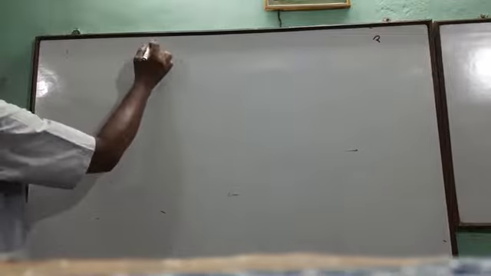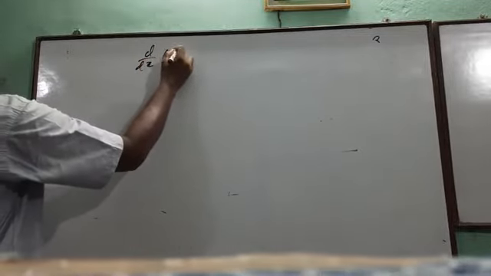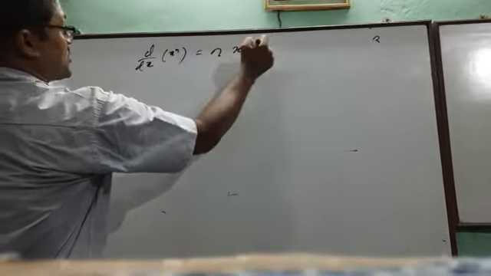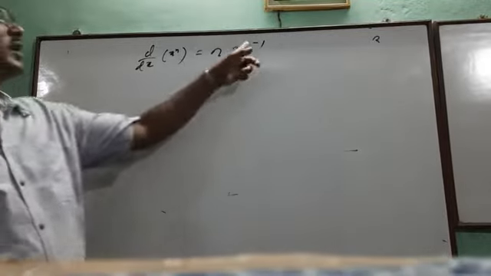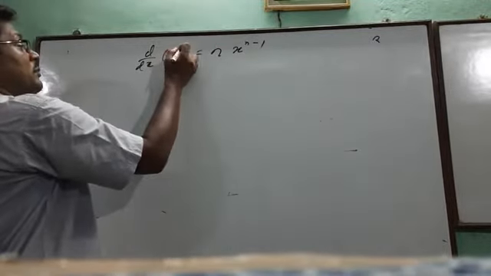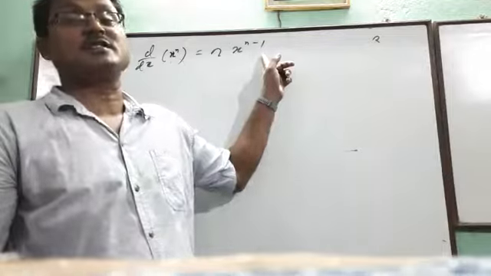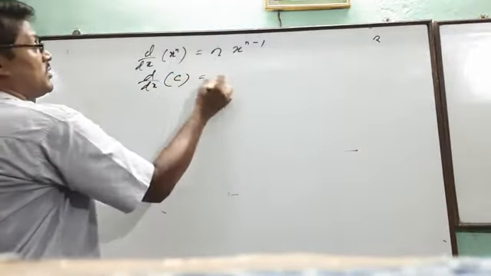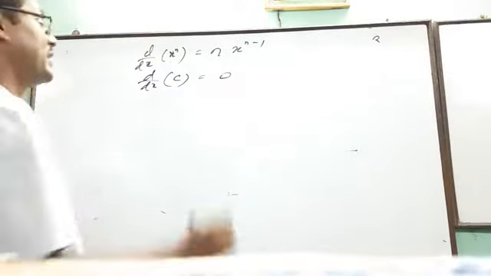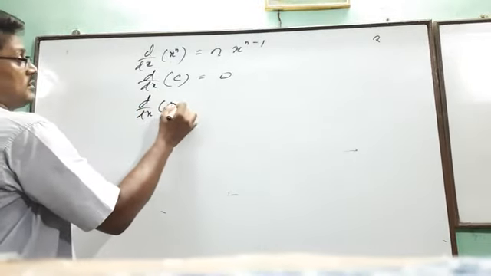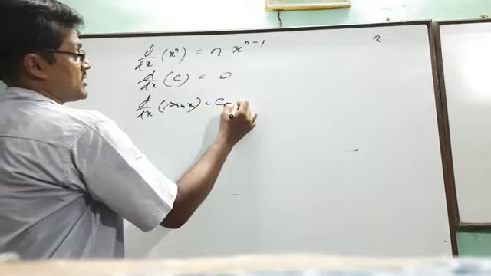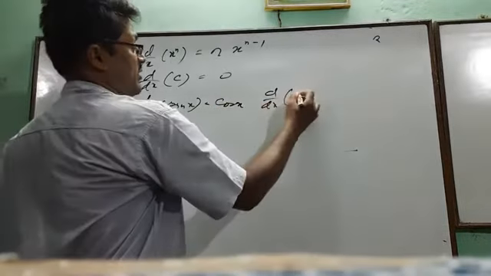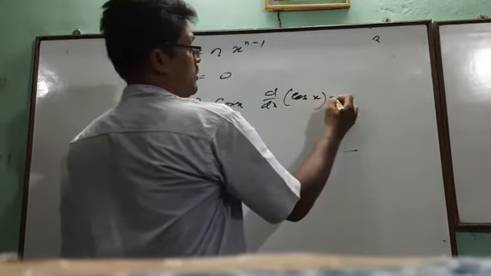When it is used, d/dx of x to the power n will be n x to the power n minus 1. So this is the function, and the power comes to the coefficient and is decreased by 1 unit. And d/dx of a constant c, what will be the value? 0. d/dx of sin x will be cos x, but d/dx of cos x will be minus sin x.